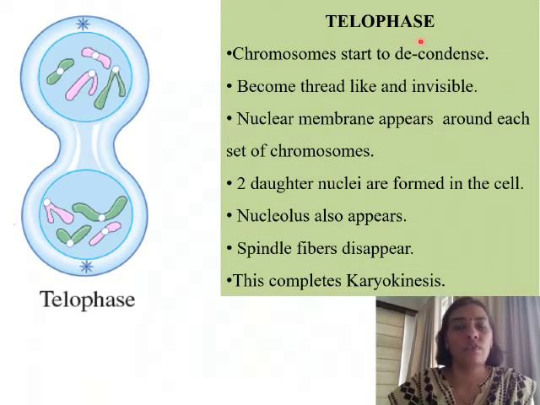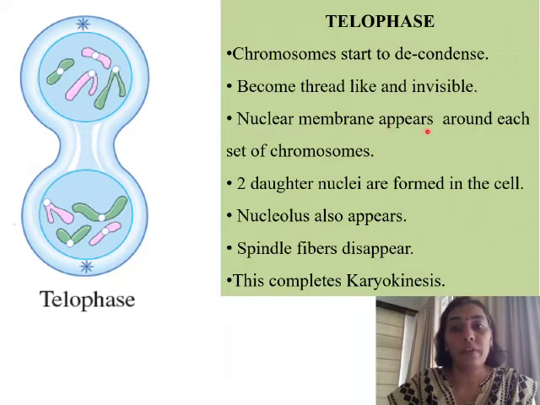Telophase is the last phase in karyokinesis during mitosis. During telophase, we find that the chromosomes start to decondense. In prophase, we had seen that the condensation started and the chromosomes had started becoming short and thick. But the exact reverse process starts here, and again they start to decondense. To decondense means to become thread-like. Once again they appear to become thin and thread-like and almost invisible, and the process of decondensation starts.